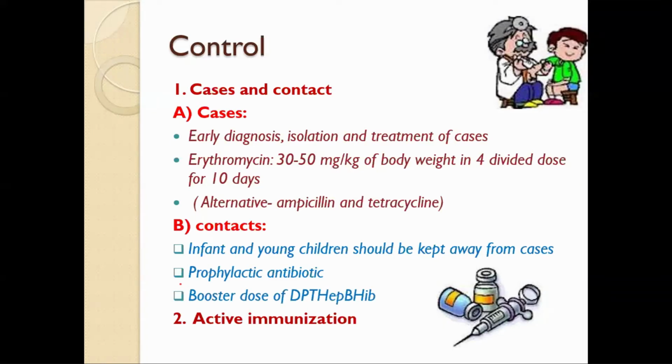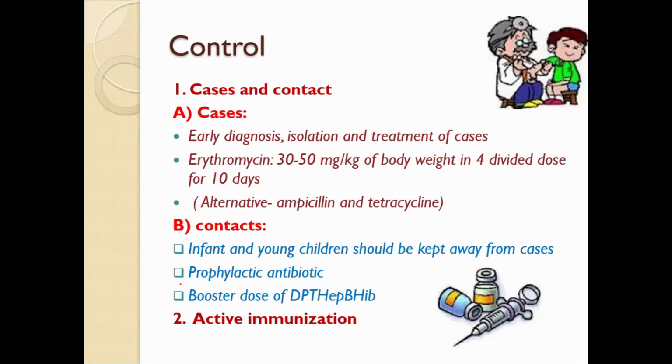BCG, Bacillus Calmette-Guerin, can be provided at birth or as early as possible after birth. The dose is 0.05 ml, and it is given intradermal, ID, at birth.